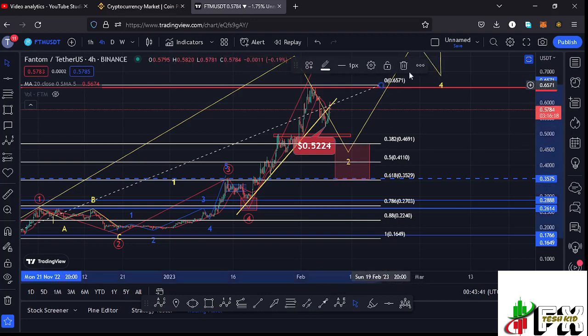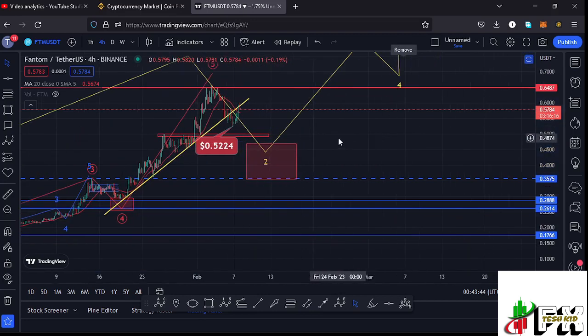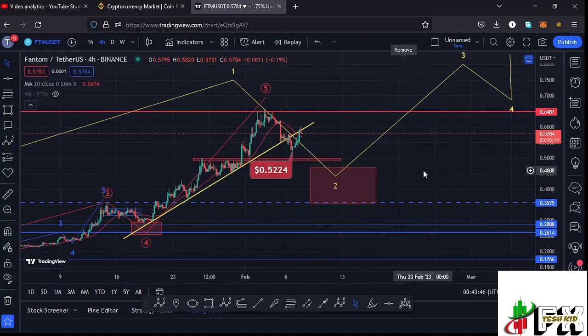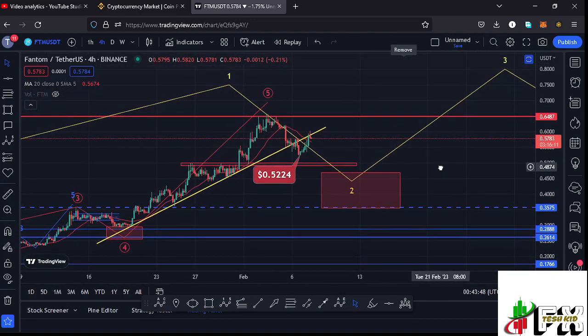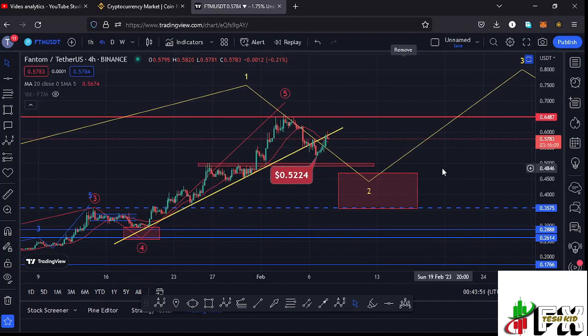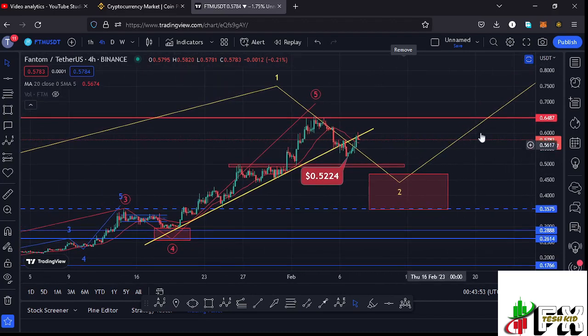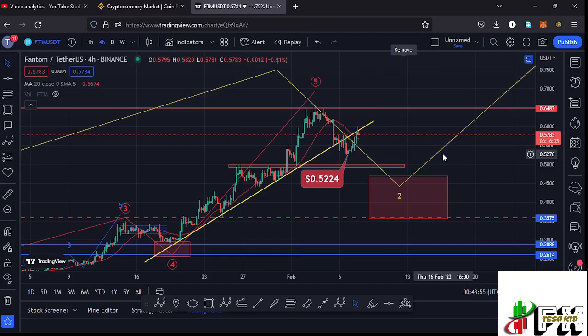And that is the minimum that we can expect that second wave to the lower side to do. But in the formation of that wave 2, we also expect short-term bullish movements like what we are seeing at the moment. There are chances of seeing such a movement here in the formation of that wave 2, and here on the charts you can see that we have managed to break above the 20-day MA once more.